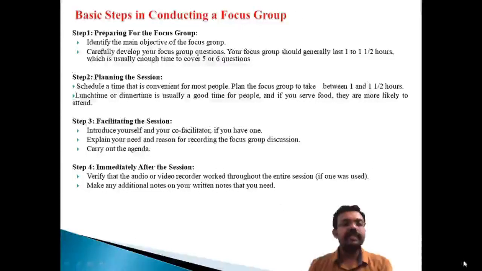The first one is preparing for the focus group. That means the moderator identifies the main objectives of this focus group. What is the basic purpose of conducting this group discussion? That's the first important step, preparing for the focus group.